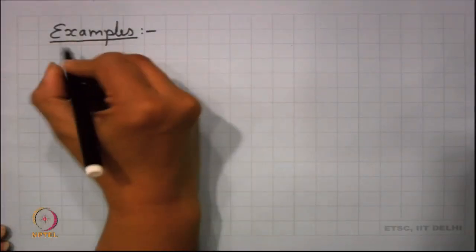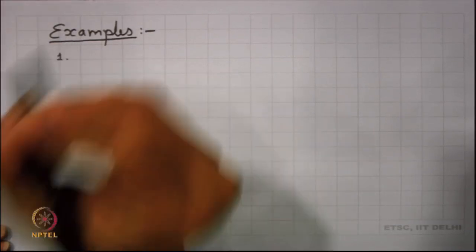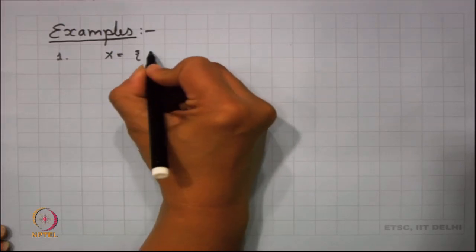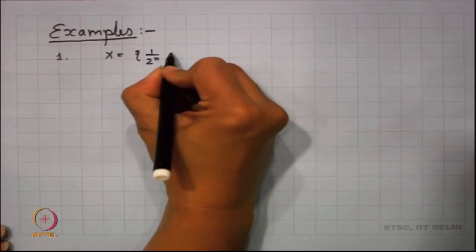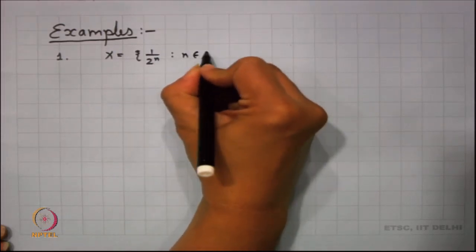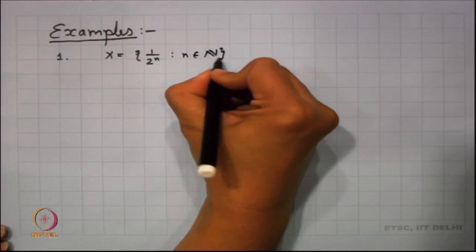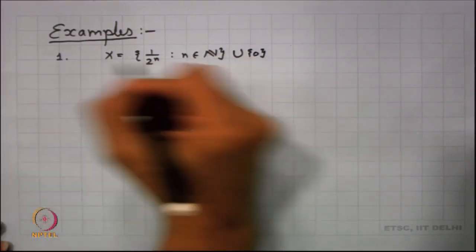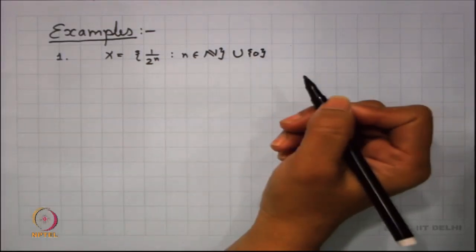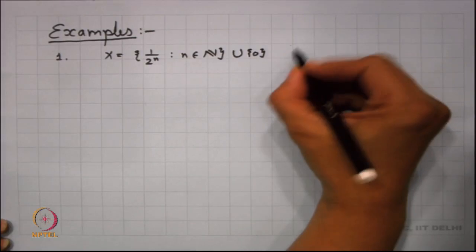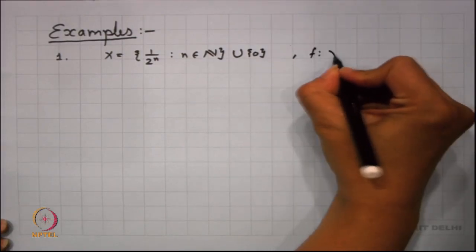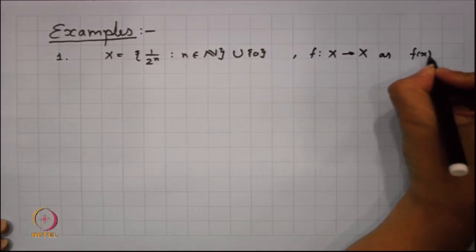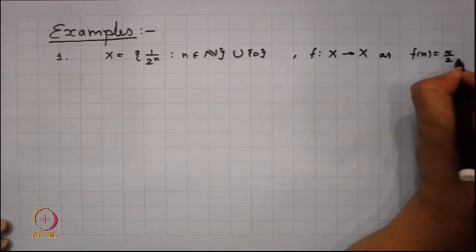Now, the first example that I would consider is X equal to the set of all 1 upon 2 to the power n, such that n belongs to the natural numbers union 0. In that case, my space is a compact metric space, and I define my f from X to X as f(x) equal to x by 2.